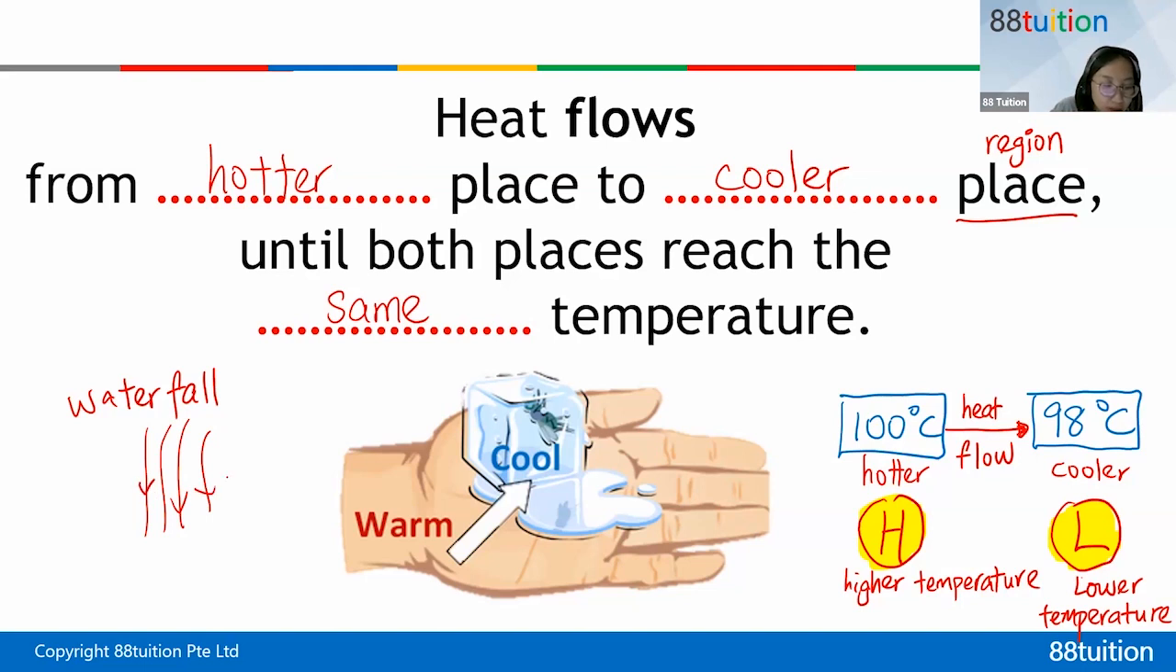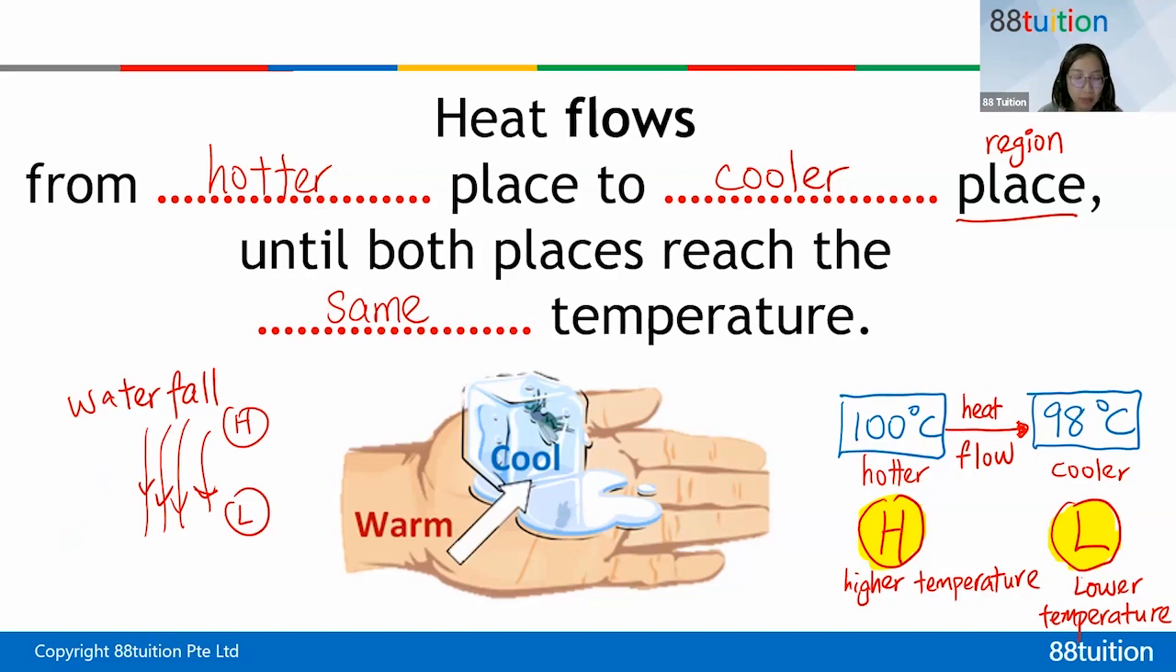Water will go from higher place to lower place, right? Have you seen a waterfall going like that one? It will not be like this on earth, right? So a waterfall must always go from top to bottom, from higher place to lower place. All right. So hotter place to cooler place.